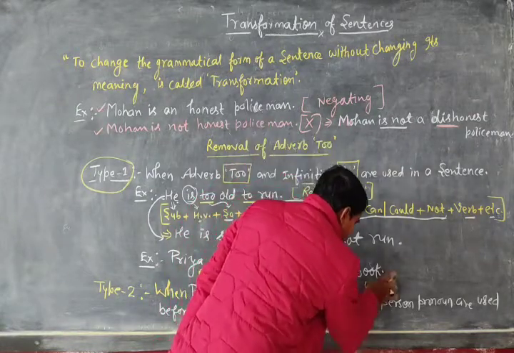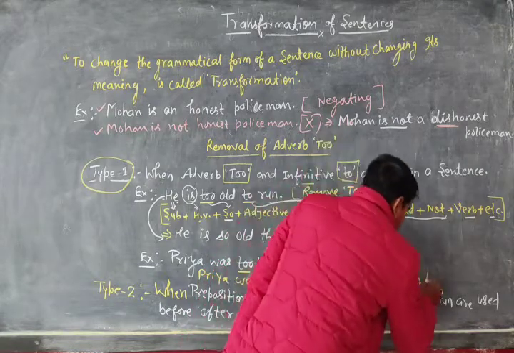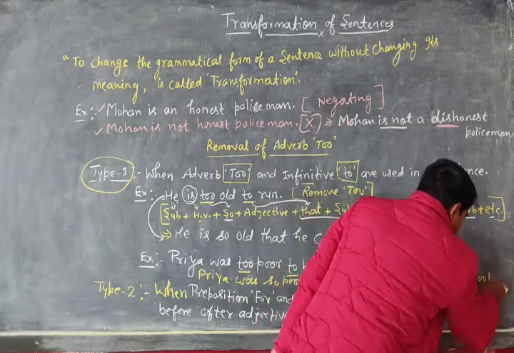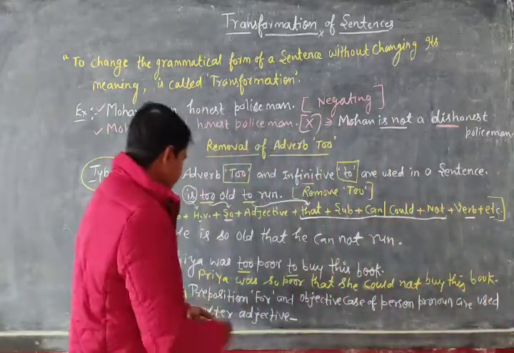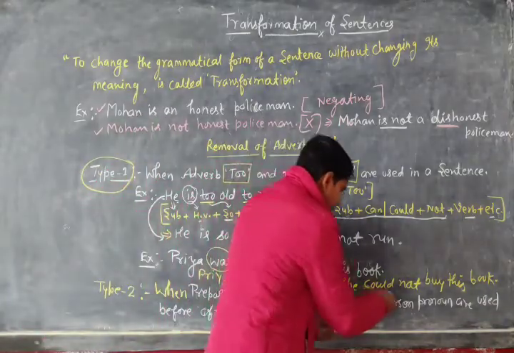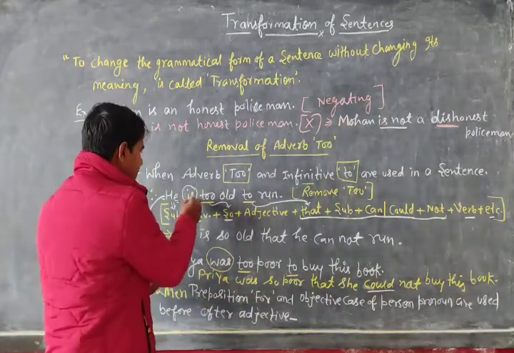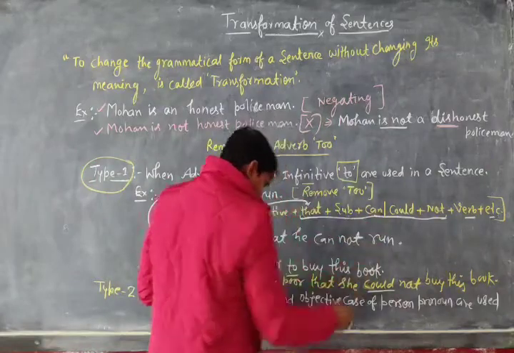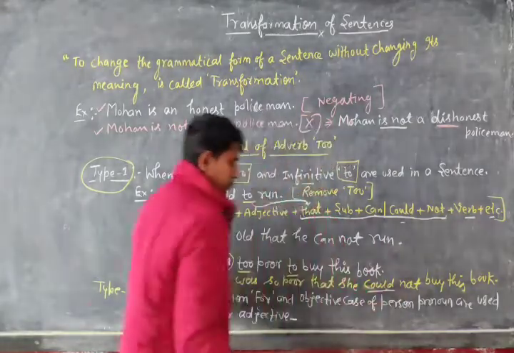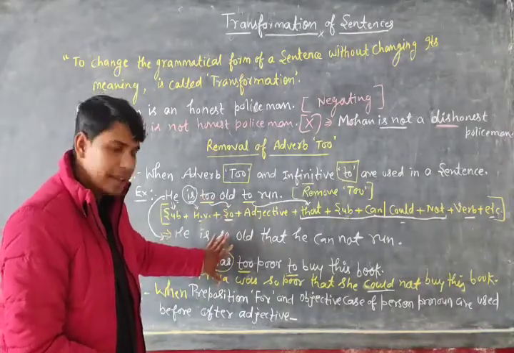And after that, helping verb could not buy this book. Okay, now see, the tense is given in the past, so that is why here I have used could. Okay dear, so if the tense is given in the present, use can, and if the tense is given in the past, use could. Okay dear, I hope you have got type first very well.